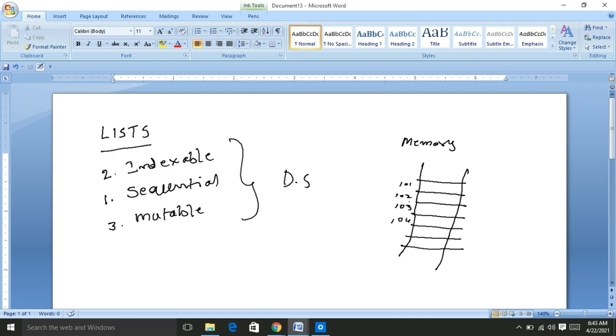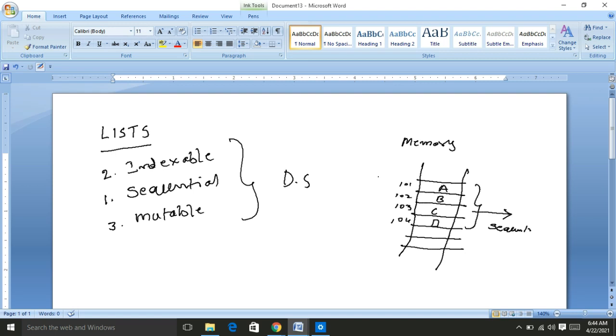When we store data in the data structure, it is stored in consecutive memory locations. Suppose here I store A, B, C, D. The data structures which contain the data in consecutive memory locations within the memory are known as sequential.